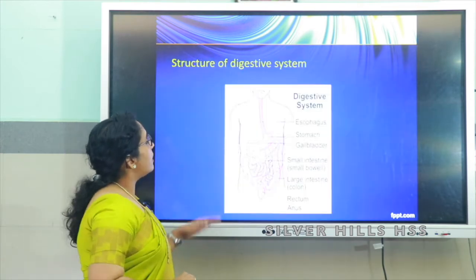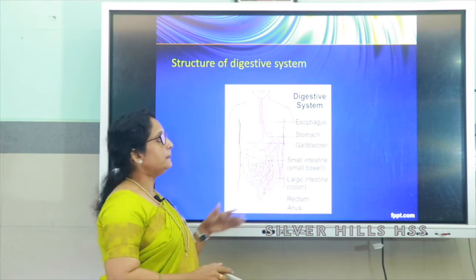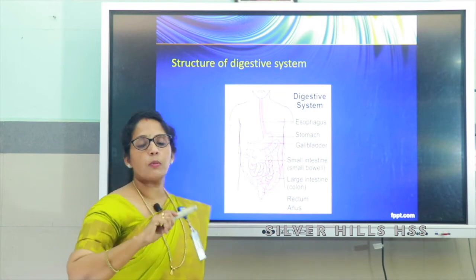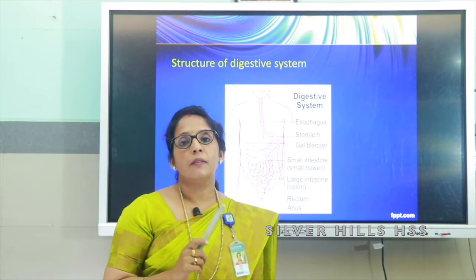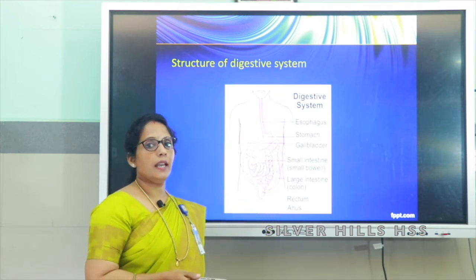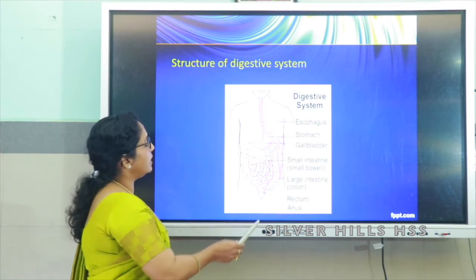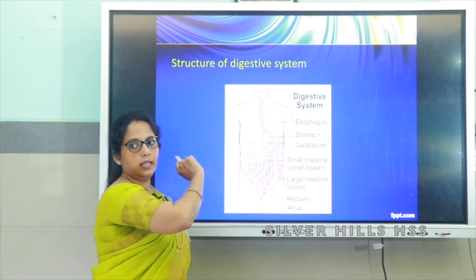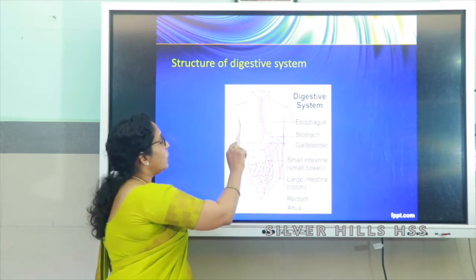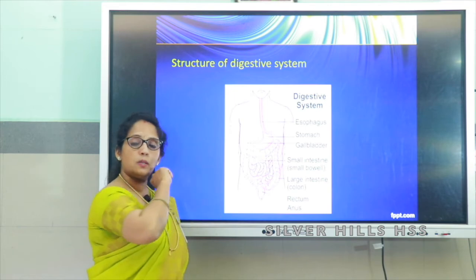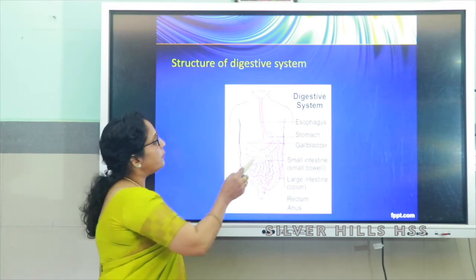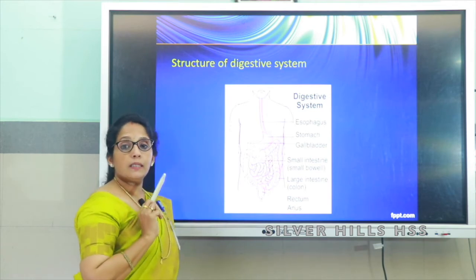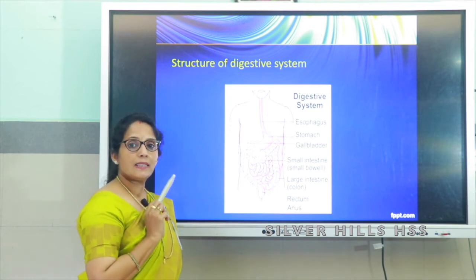Now we can study about the structure of the digestive system. That is, food reaches the mouth. From the mouth food is broken down into smaller particles by the action of teeth, and it is mixed with saliva by the tongue, and then through the pharynx it reaches the esophagus. Esophagus is a long pipe, another name for esophagus is food pipe. Then food moves through the esophagus in a wave-like movement, and that type of movement is called peristalsis.